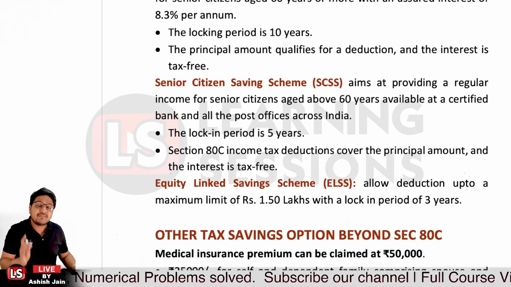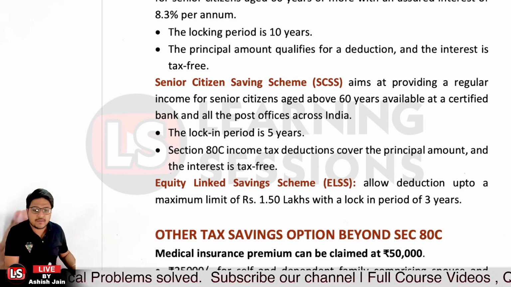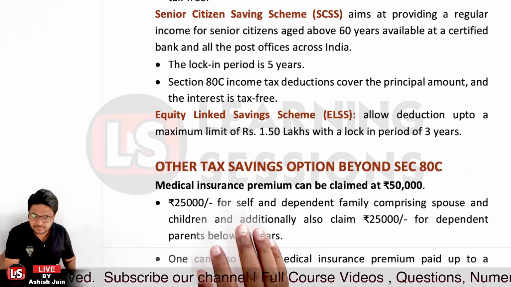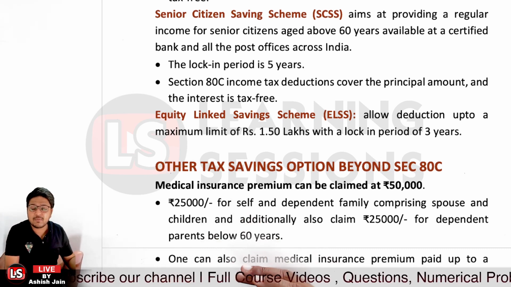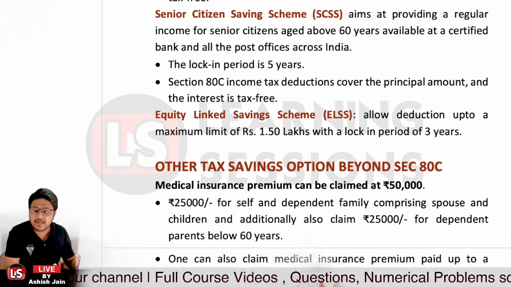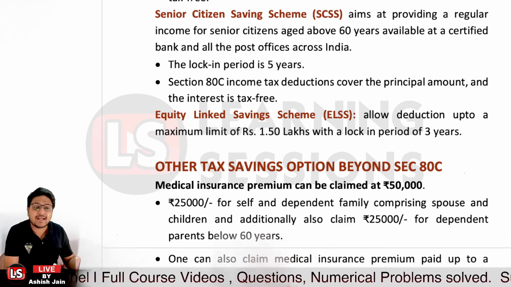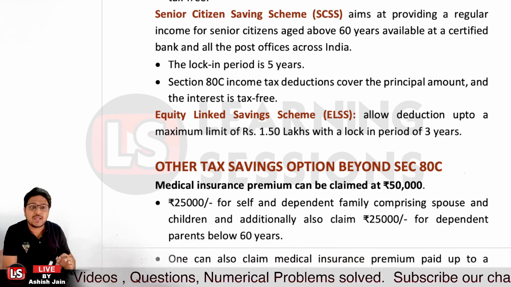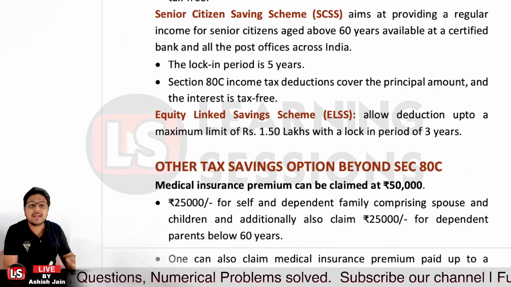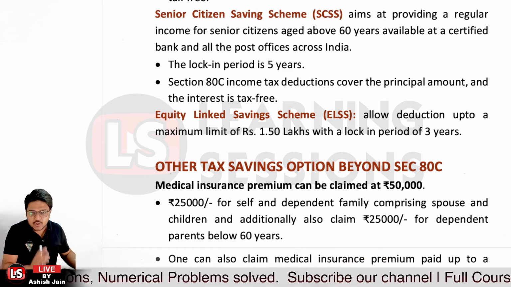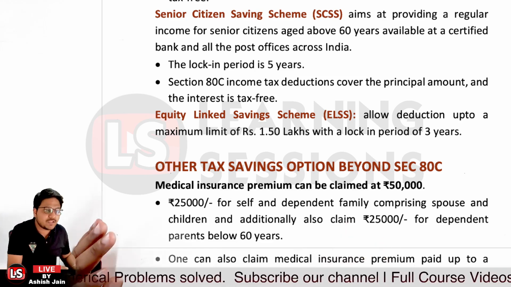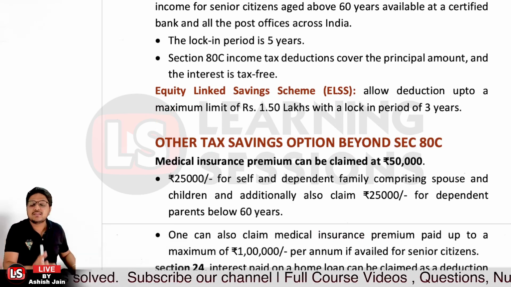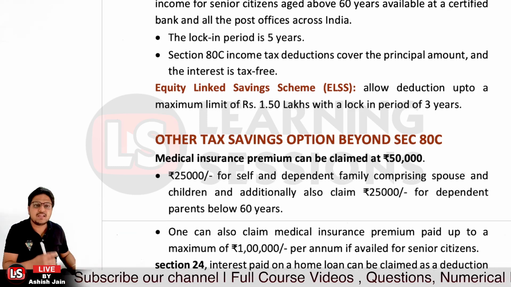Now, let's look at other tax saving options apart from 80C. First of all, there is 80D. It is applicable to the medical insurance premium you pay, which can be claimed at 25,000 rupees for self and 25,000 rupees for dependent parents below 60. One can also claim up to rupees 1 lakh if the age of parents is 60 years or more, right?